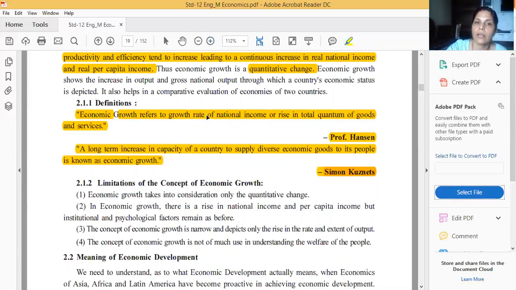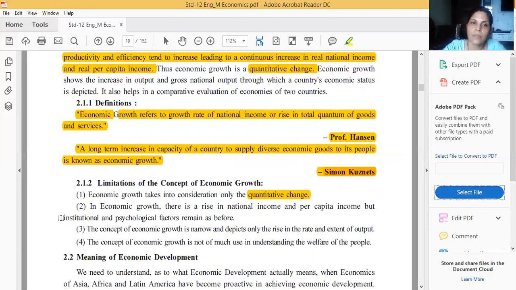What is the first? It's a study of or consideration of only the quantitative changes. Why quantitative changes? When I started its meaning, I said increase in the real national income and increase in the real per capita income. Increase means quantity. This time I also said total quantum of the goods. That means quantitative changes. So it considers only the quantitative changes. It is a limitation. It is our first point. Now the second one.